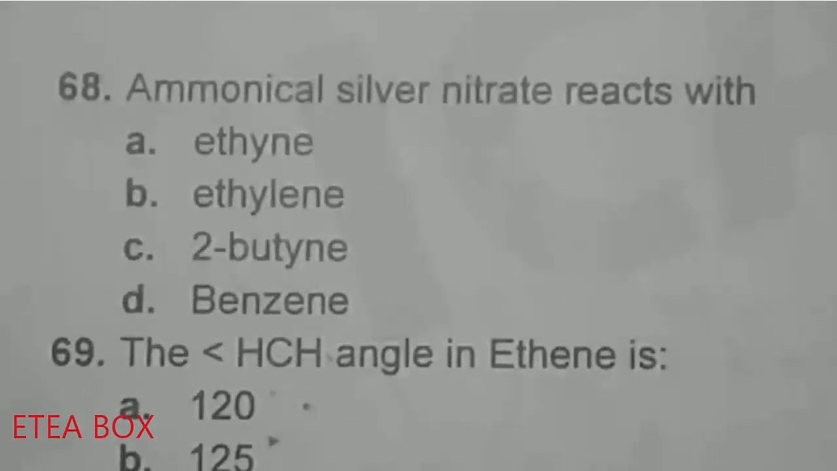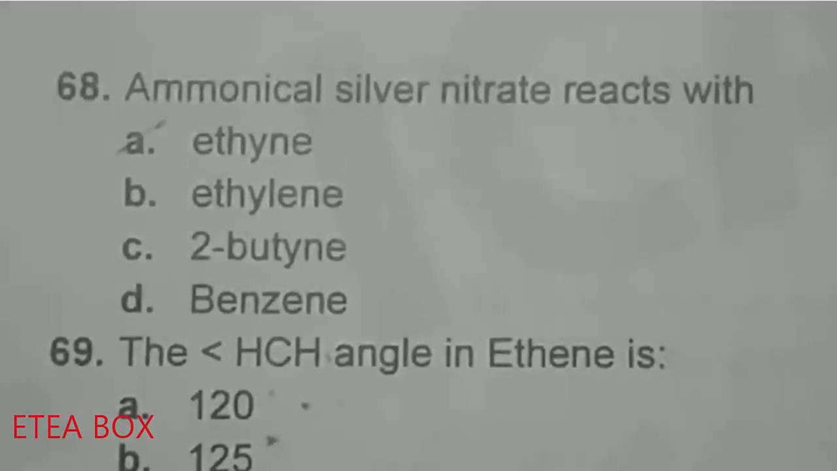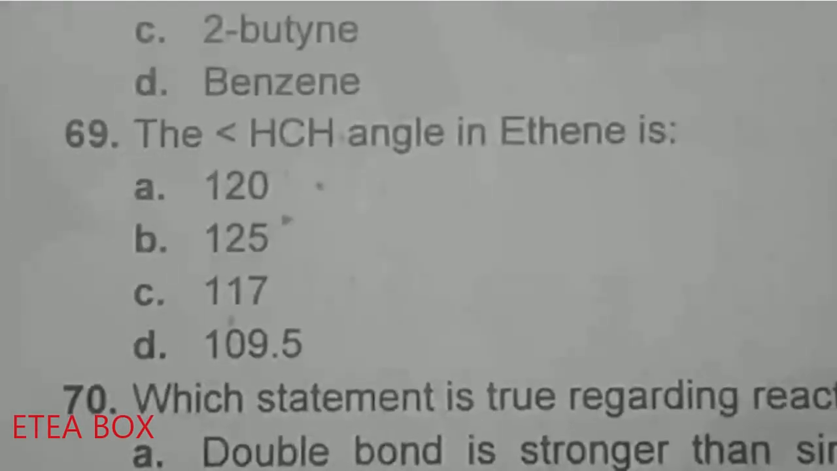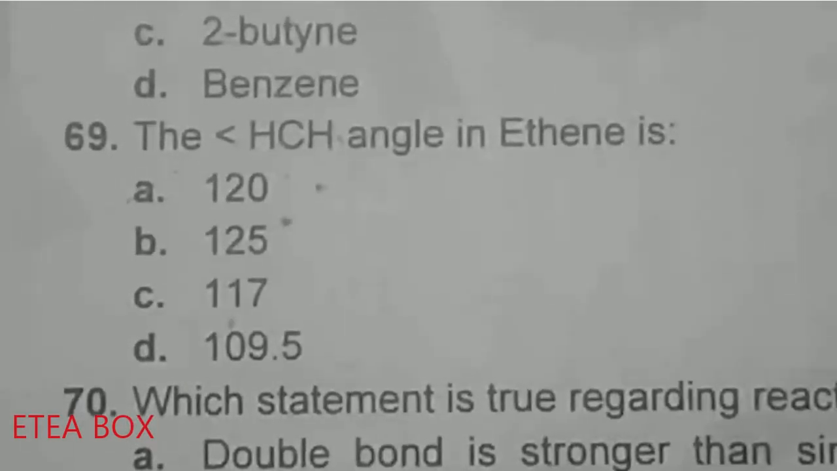Ammonical silver nitrate reacts with ethyne, ethylene. So this one is terminal alkyne, so this ammonical silver nitrate will react with terminal alkyne. The HCH angle in ethene is, so we know that ethene is sp2 hybridized and it has 120-degree angle. Option A is correct.